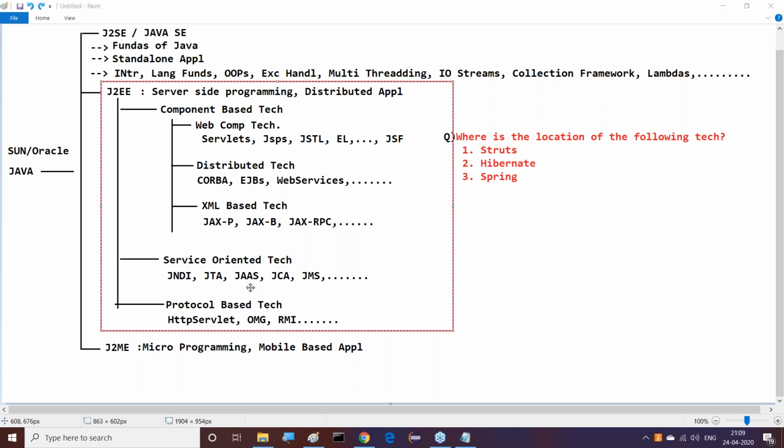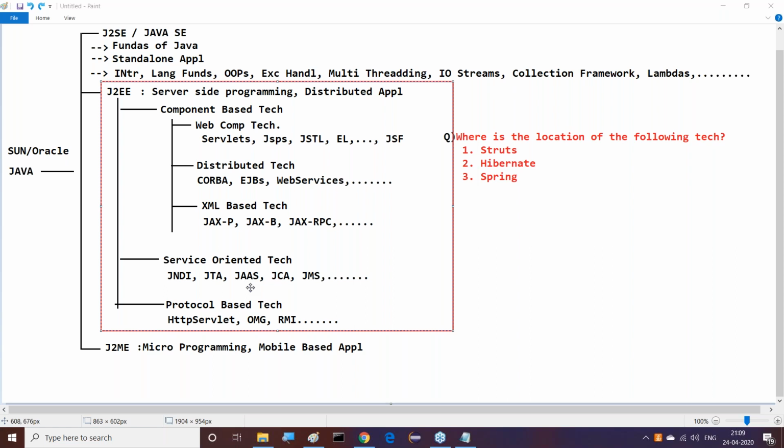Good, very good. Come on, guys, I'm waiting for all of your responses. At least guess and give some answer. Then your answer may be right. Almost 99% of the people are saying not under J2SE, but under J2EE. Deprecated or not deprecated, just leave this one.